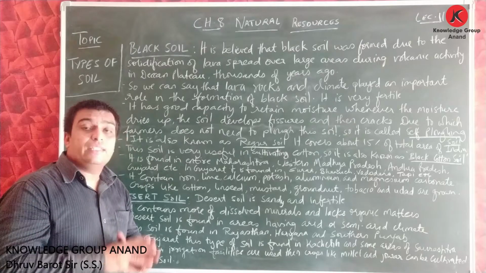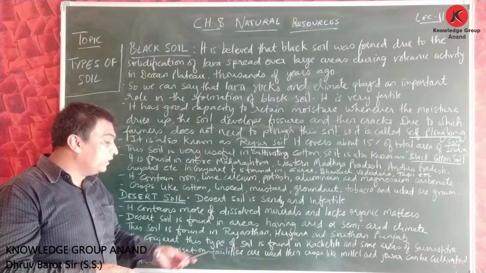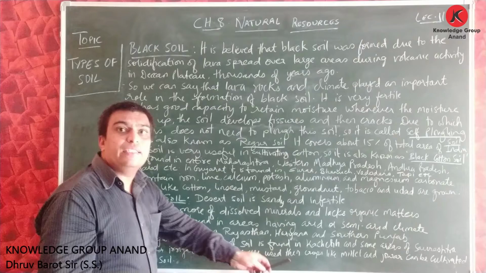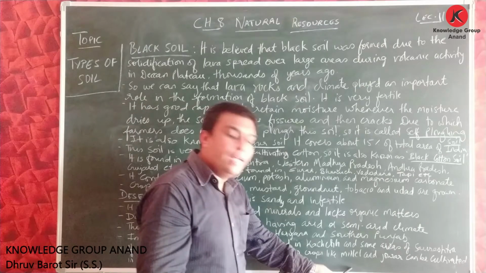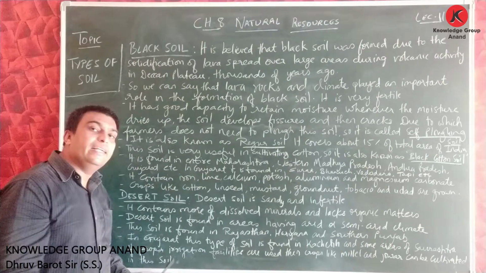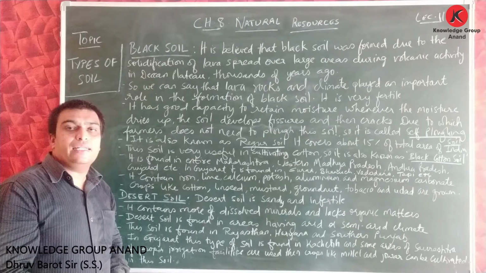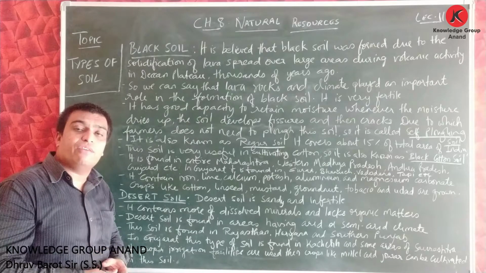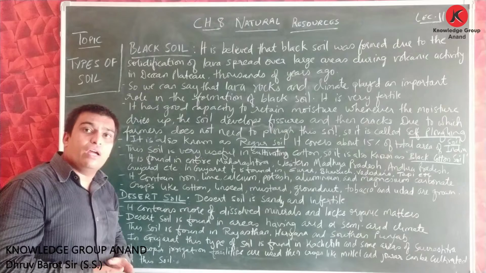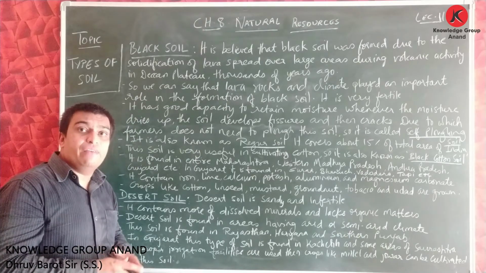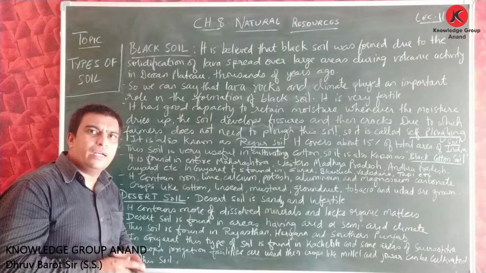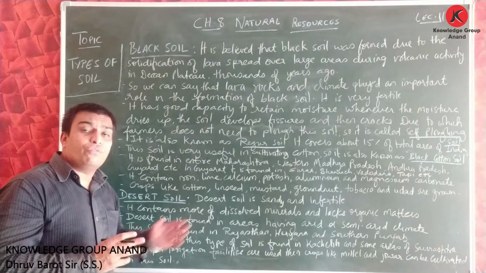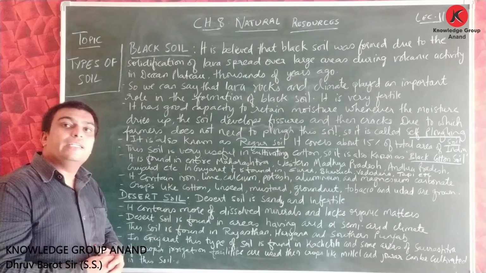But here it is said that if proper irrigation facilities are used in this region, then crops like millet and jowar can be cultivated in this soil. If proper water facility is available, we can cultivate jowar and millet. So friends, this was the information about desert soil.